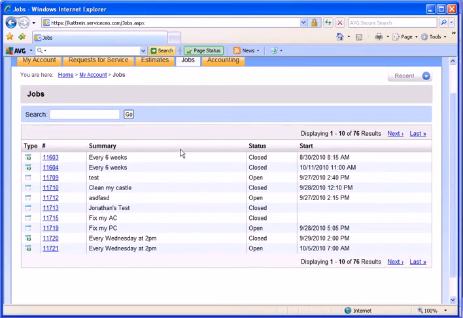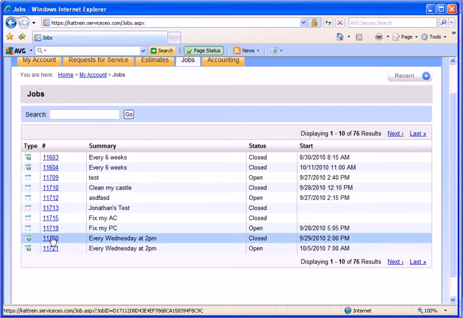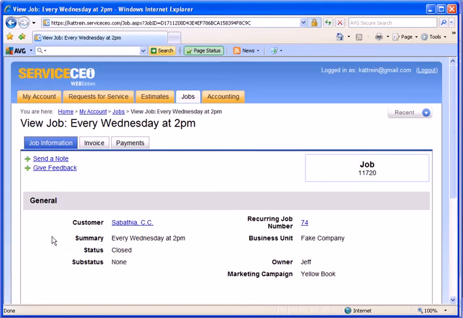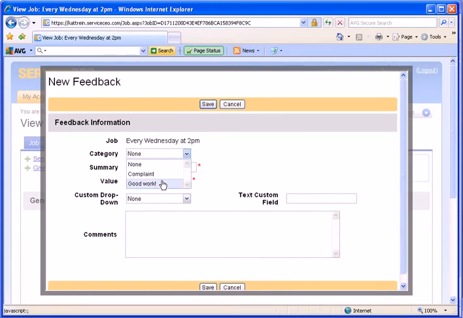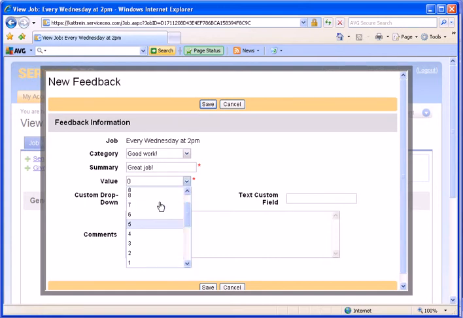Here on the Jobs tab, you can see any work that has ever been completed for this customer. To give feedback, the customer will simply click on the work order number here. On the left, they can either send you a note or give you feedback. If they click Give Feedback, you can see here all the same fields apply. Category, was this a complaint or praise? And we can give a value, 10 to -10.